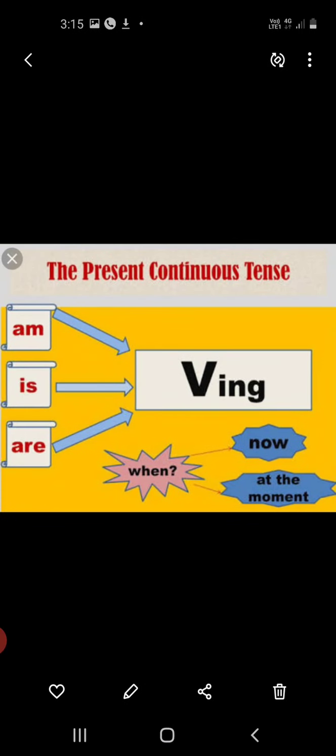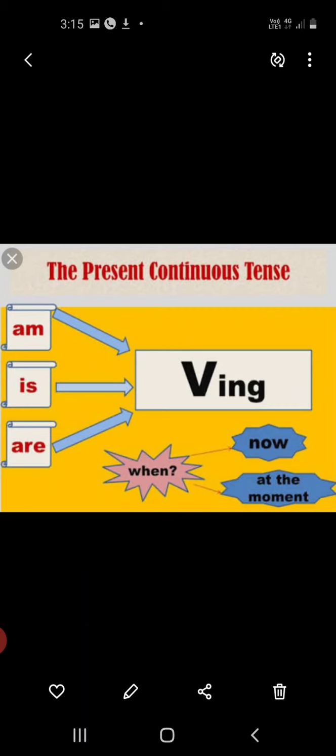So, today we'll revise continuous tenses. Alright, so let's begin with present continuous tense. Guys, present continuous tense is used for something that is happening at the time of speaking.